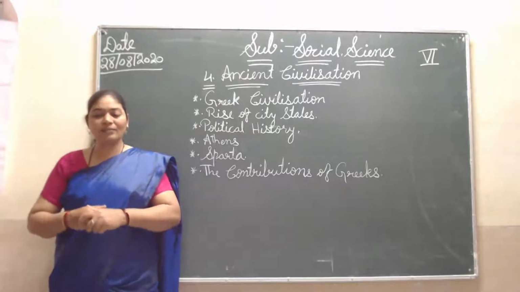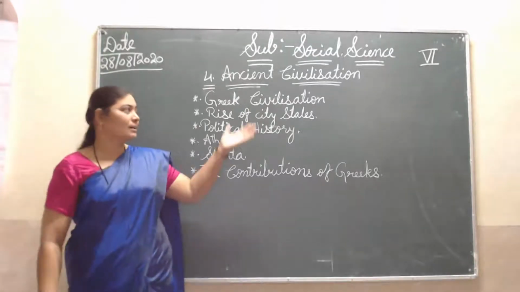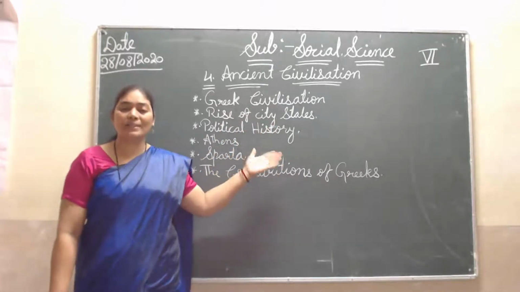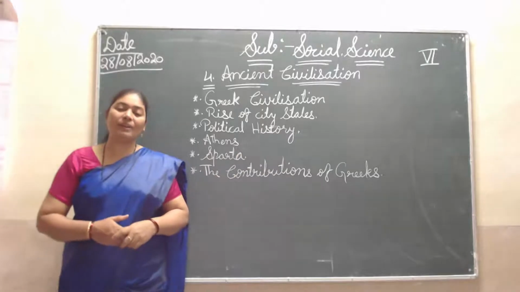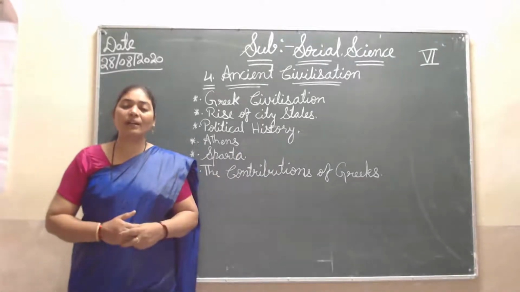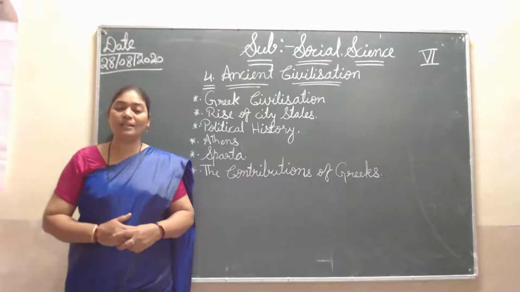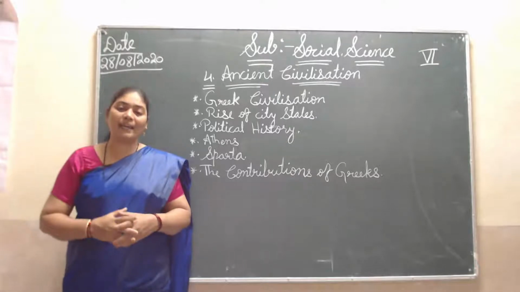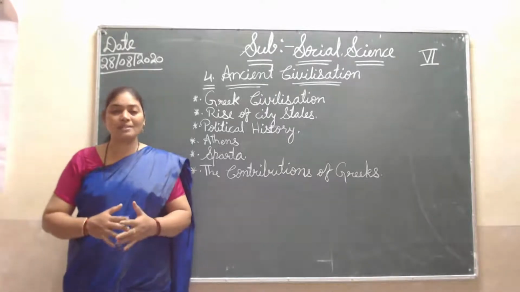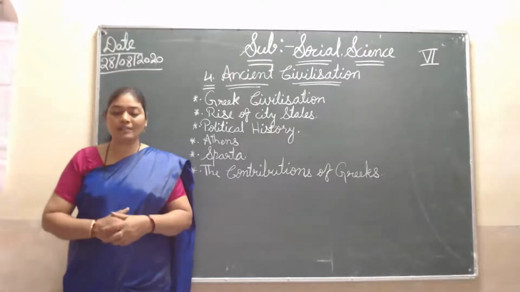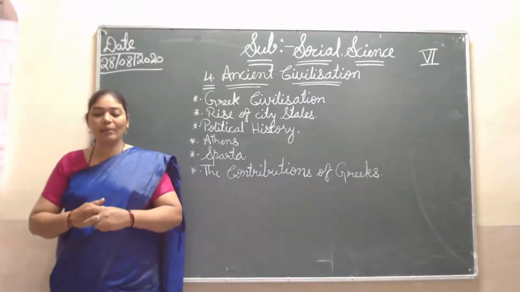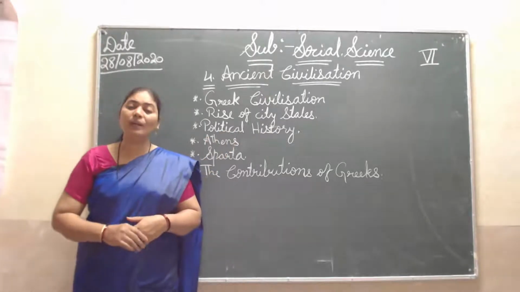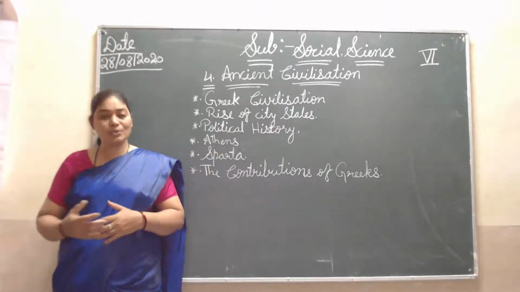This Greek civilization or country is near the sea, and it is a peninsula, as I told you: three sides water, one side land continues. It also has mountains and valleys, which separate this country or civilization. Again, the Greeks belong to the Indo-European race, meaning they belong to that family.